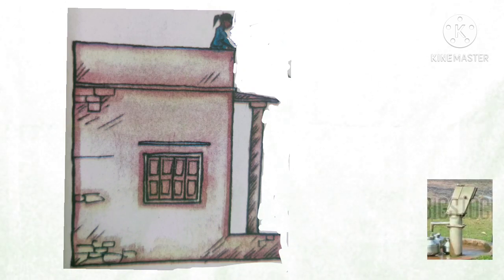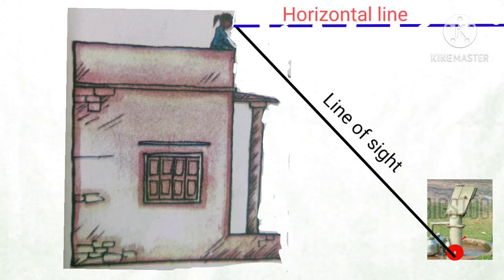And if we consider the next situation, suppose you are standing on the top of your school building, and you want to find the distance of an object from the building on which you are standing. Here the object is a borewell. This object is on the earth. For that, you have to observe the base of that object. Then the line of sight will be below the horizontal line.